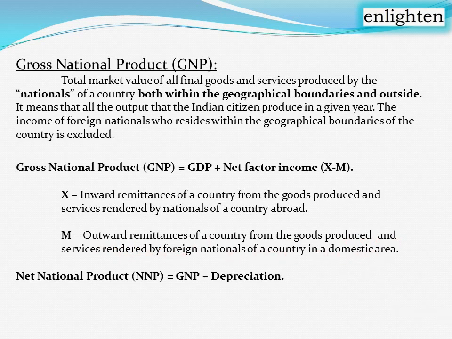Outward remittances means outgoing money, that is, foreign citizens earning within the geographical boundaries who send their incomes to their respective nations, right? That money needs to be excluded. So while calculating GNP, we have to include the incoming money of Indians residing abroad, and we have to exclude the earnings of foreign citizens residing within the Indian boundary.